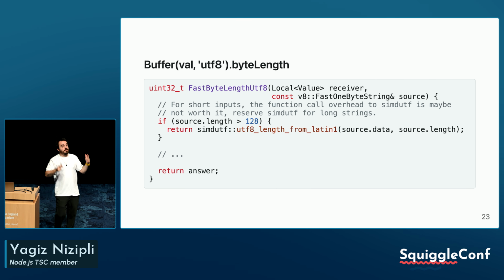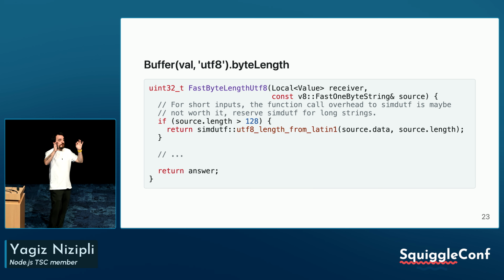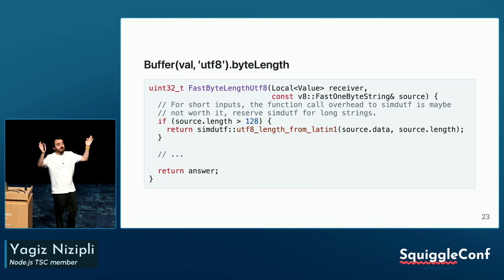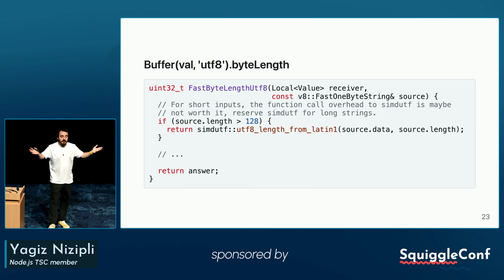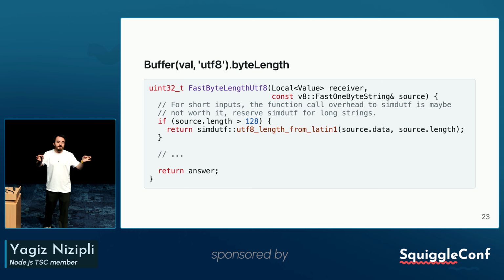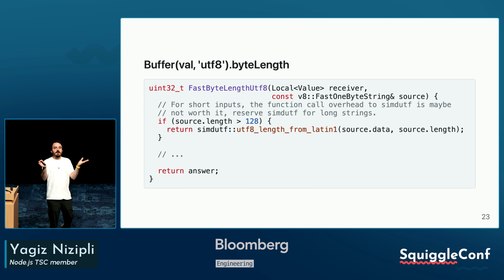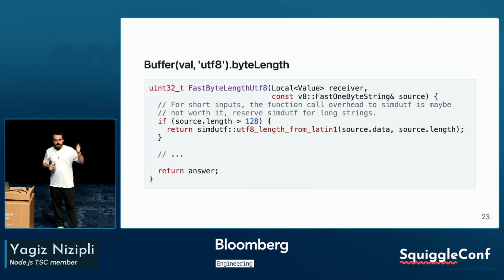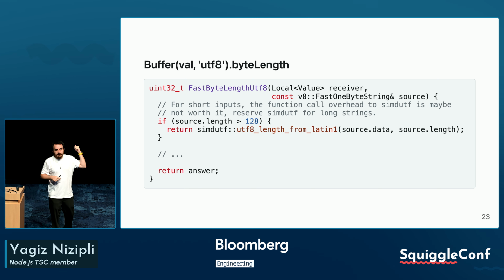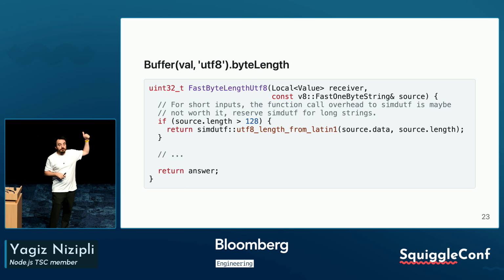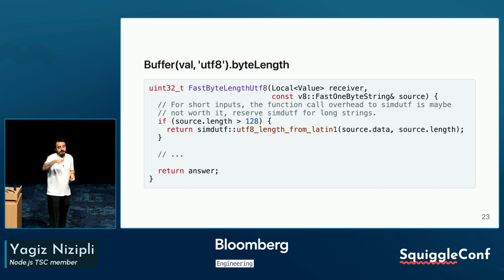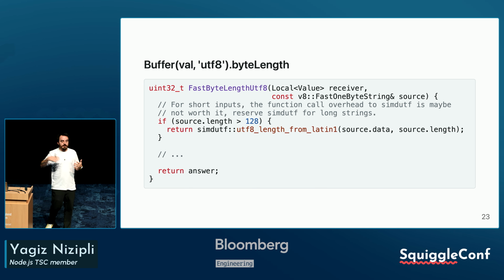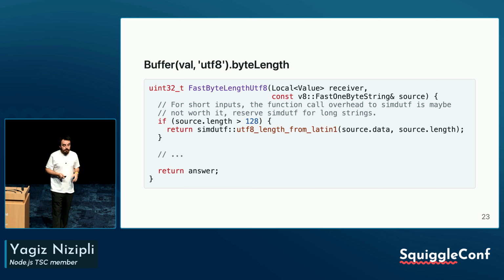We have one more of it, so this slide is particularly important, because these kinds of optimizations do not only exist in JavaScript, but also in C++ and other languages as well. So the power that you get from these optimizations is not language specific, but agnostic. If the input is bigger than 128, then we call simdutf, which uses CPU instructions specific to your CPU. And if not, then we use the naive way and iterate over the whole array one by one.